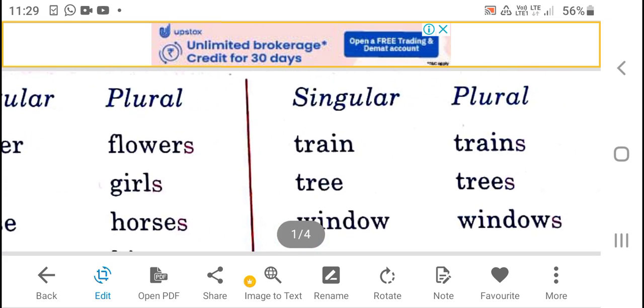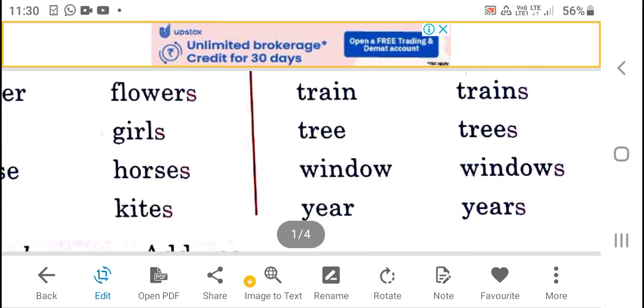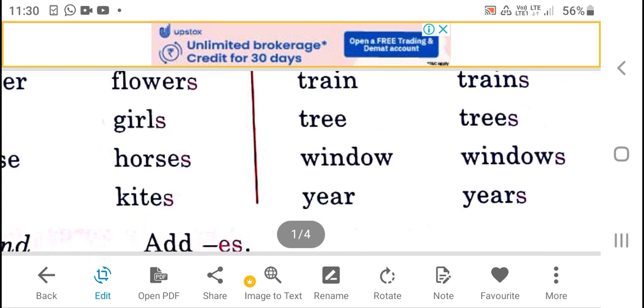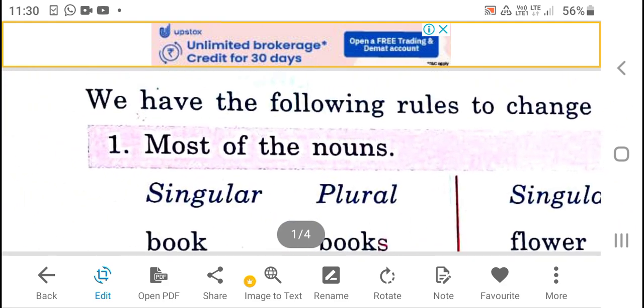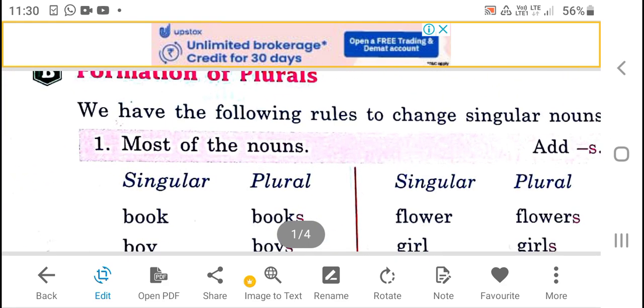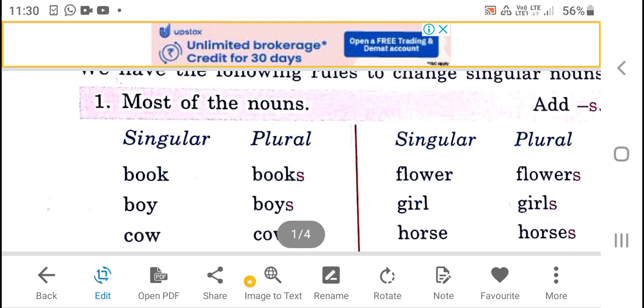Train, trains. Tree, trees. Window, windows. Ear, ears. So in brief, if we want to change a singular noun into a plural noun, we add s. This is the first rule.